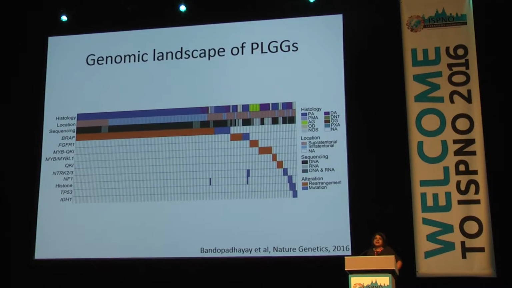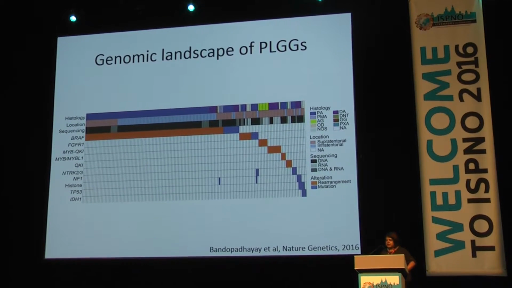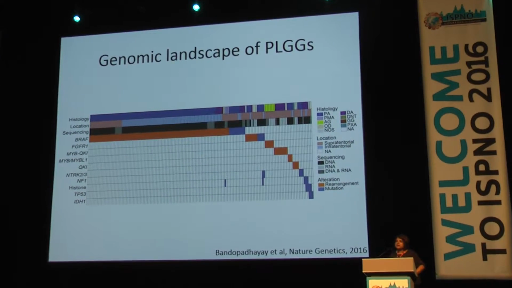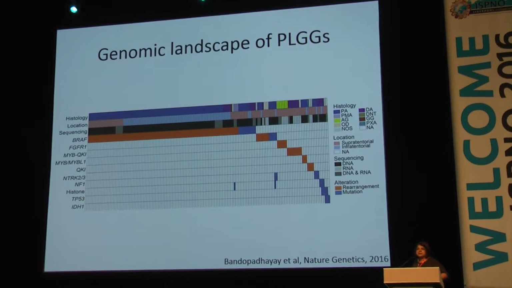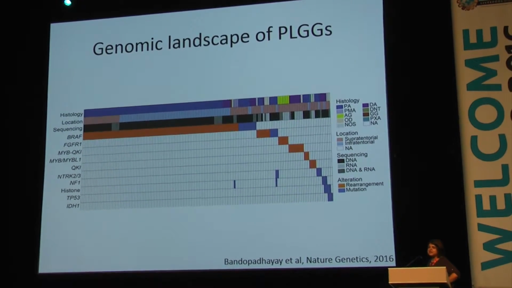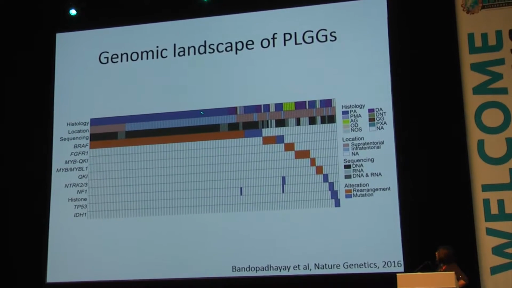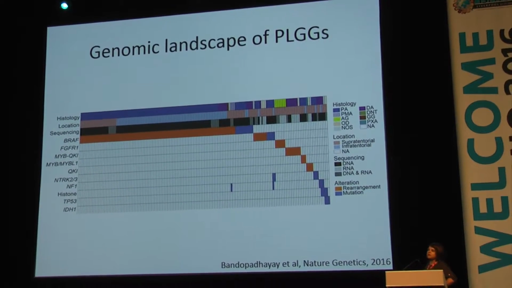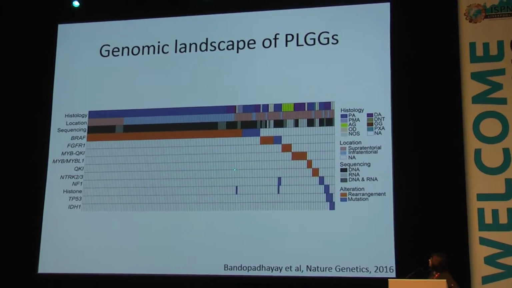When we then did the significance analysis again with the larger cohort, we were now able to make some new observations. First, we were able to confirm that the BRAF alterations are the most frequent in low grade, and really associate them with the pilocytic astrocytomas.